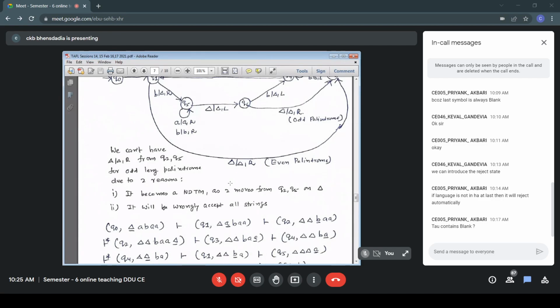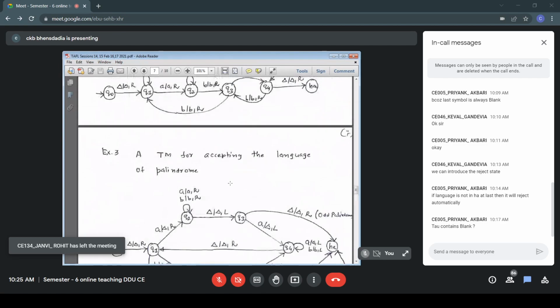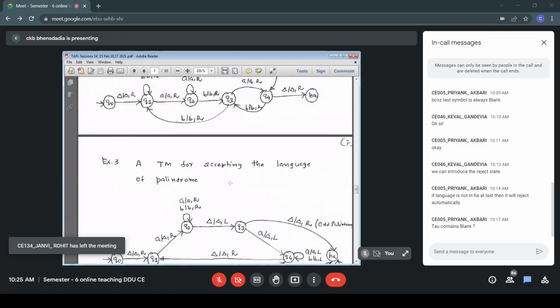Now in the state Q4 I am getting a blank. It means the symbol to its right is the first symbol of the next iteration, the new pair. So in the state Q4, when we get blank, we go to state Q1 and go to the first non-blank symbol in the remaining input string. So in the Q4 to Q1 transition, the move is blank blank R.